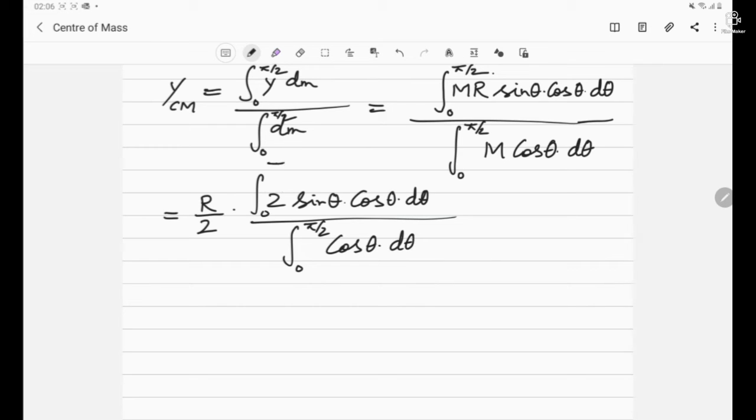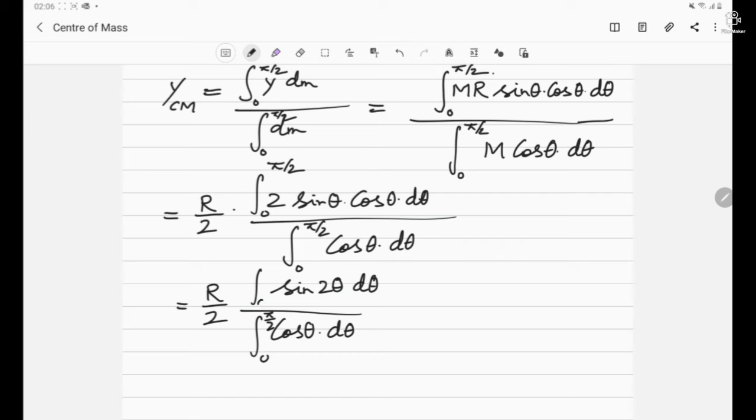Now we multiply and divide by 2 to make it a property: 2 sin theta cos theta, which is equal to sin 2 theta. So r by 2 is left here. We have to integrate sin of 2 theta in the numerator, and we have to integrate cos theta in the denominator. The limits are 0 to pi by 2.